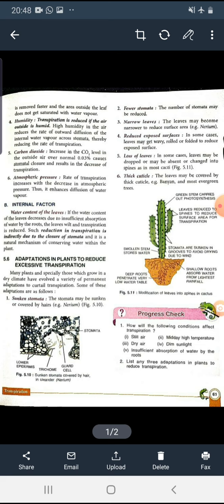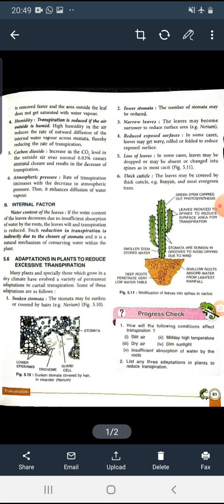Next is carbon dioxide. An increase in carbon dioxide level in the outside air over the normal amount, that is 0.03%, causes stomatal closure and results in a decrease of transpiration. That means if in the outside environment or in the air the level of carbon dioxide increases from the normal one, then stomata will close and there is a decrease in transpiration.